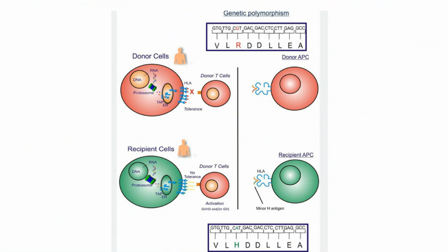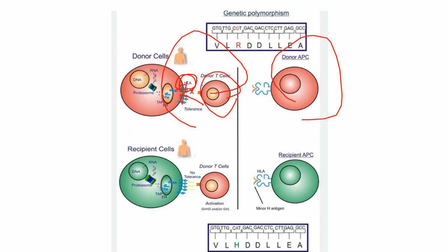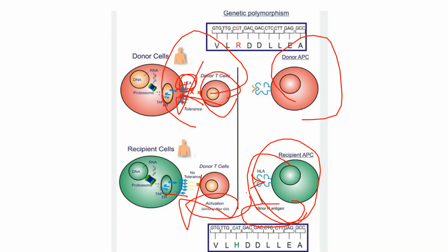So here we can see the donor and donor APCs. We know these are the main proteins which determine this, and there are different types of HLA: HLA-A, HLA-B, and so on. These HLA are recognized as donor cells, and they act as donor cells and donor APCs. But when there are recipient APCs, these minor H antigens will still be there and will not be recognized here. And there is activation of GVHD or GVL.